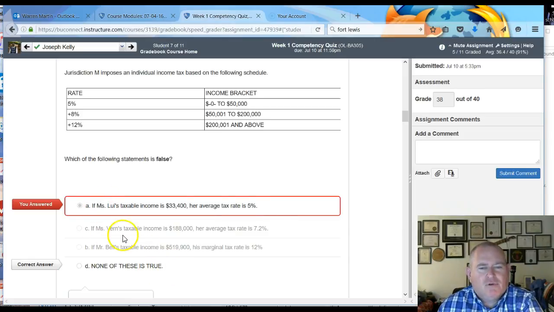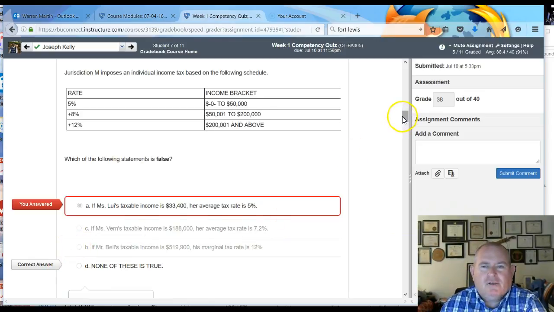I think one or two of you might have answered one of these other ones too, but those would be false because, like this one here, where Miss Vern's income was 188,000, it says her tax rate is 7.2. Well, anything between 50 and 200, the tax rate is 8%, not 7.2. Anyway, none of these is the correct answer, but we've gotten it fixed since.